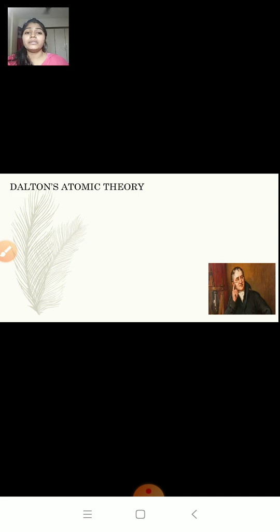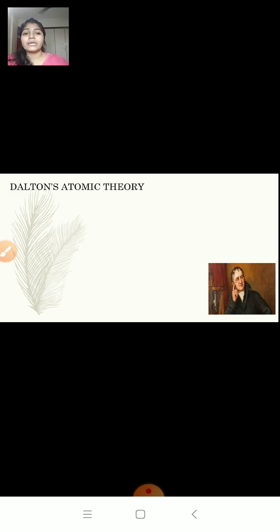His theory also explained the laws of chemical combination, and his theory is called Dalton's atomic theory. So this Dalton's atomic theory provides an explanation of law of conservation of mass and law of constant proportion.